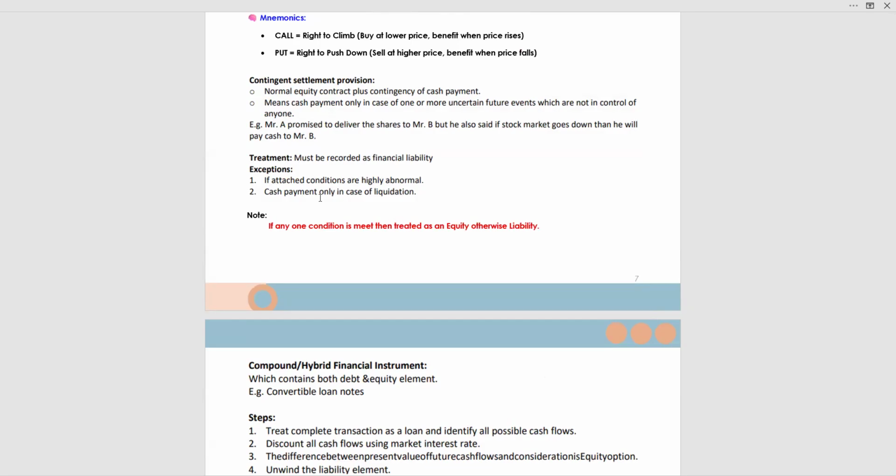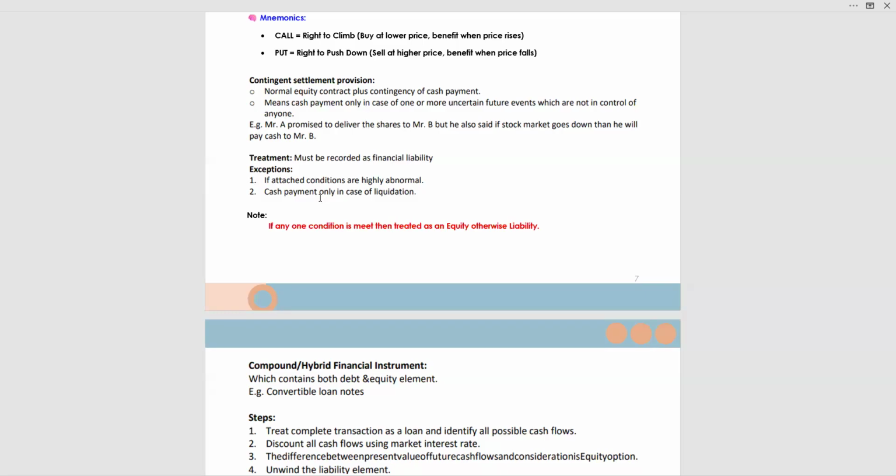Normally, an equity contract plus contingency of cash payment means cash payment only in case of one or more uncertain future events which are not in the control of anyone. Let's say the rain forecast, the death of someone, and so on.